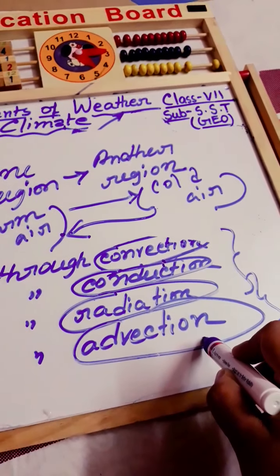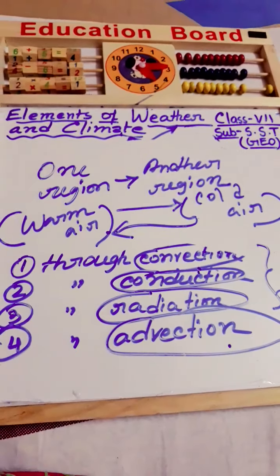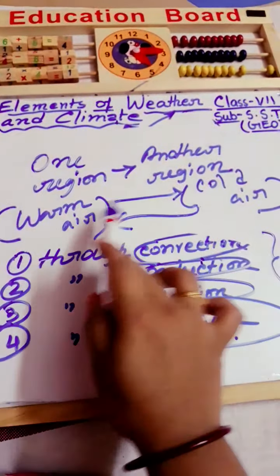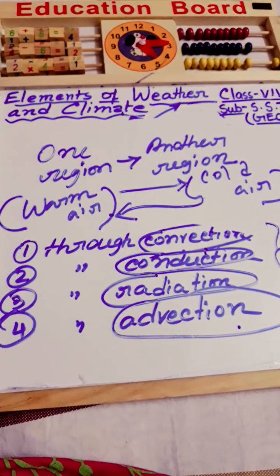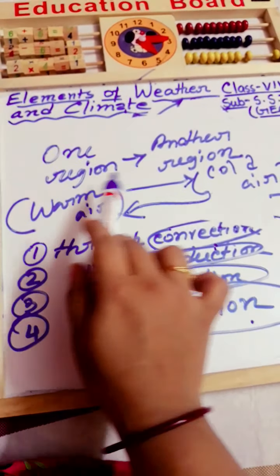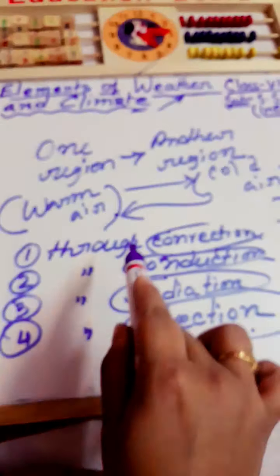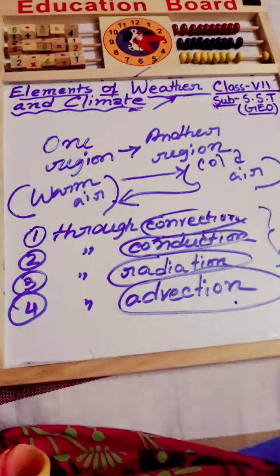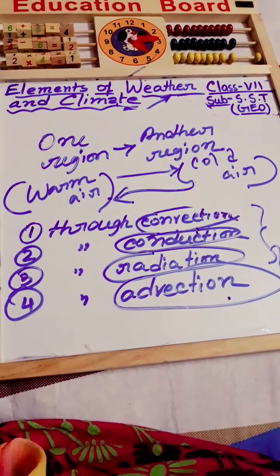Advection usually involves the large scale horizontal transfer of energy. This is the transfer of energy in a horizontal manner, because in this process the heat is transferring from one region to another region, not in a vertical manner.